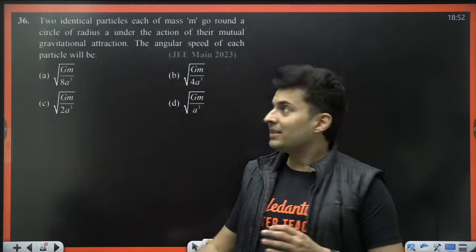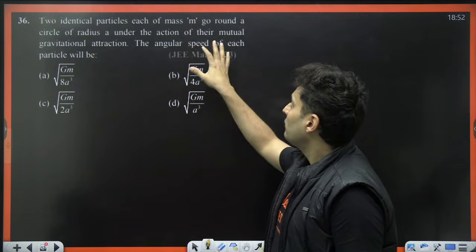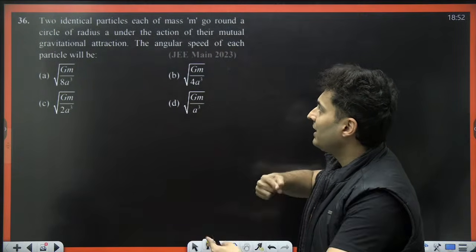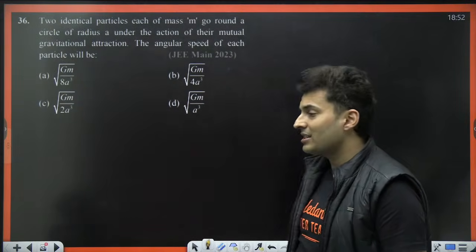Okay, so this is a previous year question. Two identical particles, each of mass m, go around a circle of radius a under the action of mutual gravitational attraction. The angular speed of each particle will be.